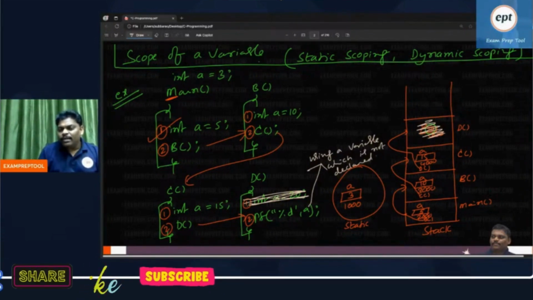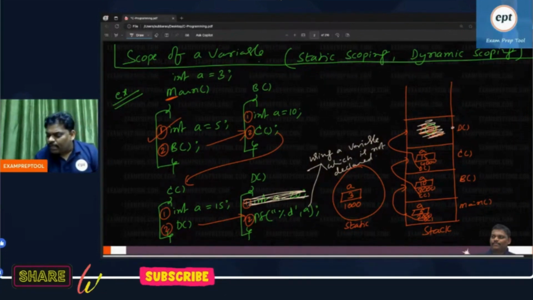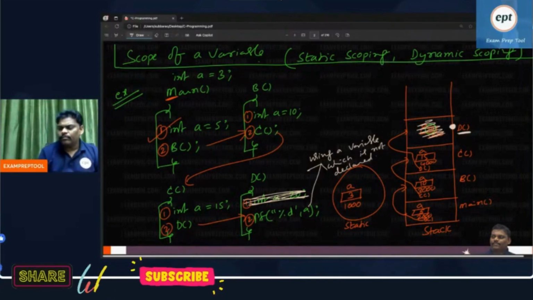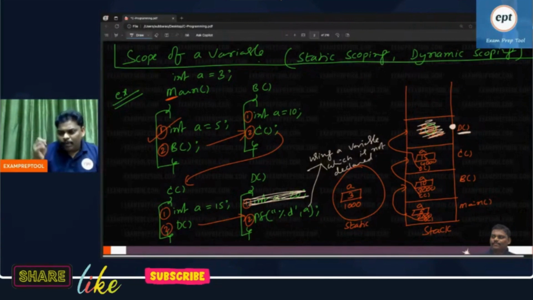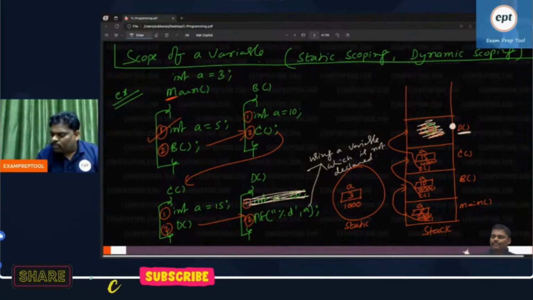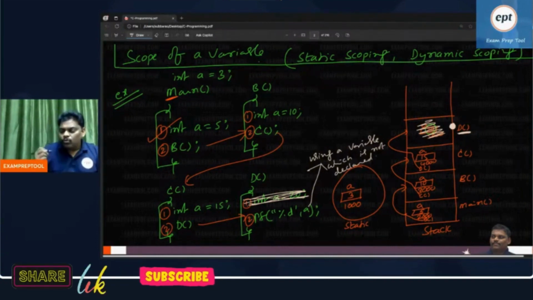Can you help me now? Print A. Top of the stack, any A? You are here. Print A. Wherever you are, is any A there? You are saying print A. Okay, but whichever function you are in, is A there or not there? Not there. You are using one variable which is not declared.